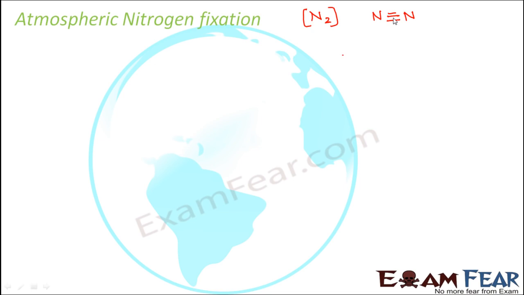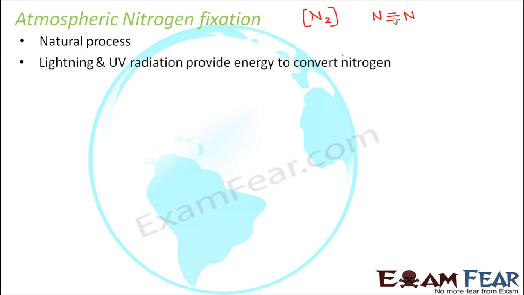So who is going to supply that energy? So if you want to break this triple bond, you need to have a source which will provide that amount of energy. So when I say atmospheric nitrogen fixation, this is a natural process. So we do not do anything, or we do not try to supply that energy artificially. So it just happens in nature. And who in nature supplies that energy? It is provided by lightning and ultraviolet radiation. So these two things provide the energy which is required to convert the nitrogen. Basically, they provide the energy which is required to break the triple bond of nitrogen.